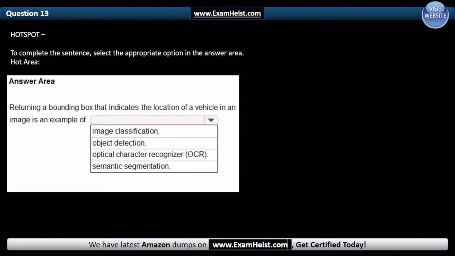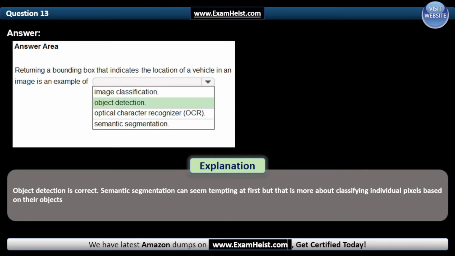Question 13, hotspot. To complete this sentence, select the appropriate option in the answer area, hot area. Our answer area: returning a bounding box that indicates the location of a vehicle in an image is an example of dash. And the correct answer is object detection. Object detection is correct. Semantic segmentation can seem tempting at first, but that is more about classifying individual pixels based on their objects.